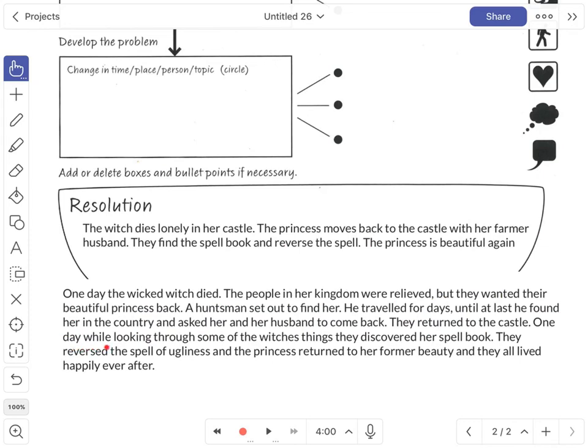One day, while looking through some of the witch's things, they discovered her spell book. They reversed the spell of ugliness, and the princess returned to her former beauty, and they all lived happily ever after.